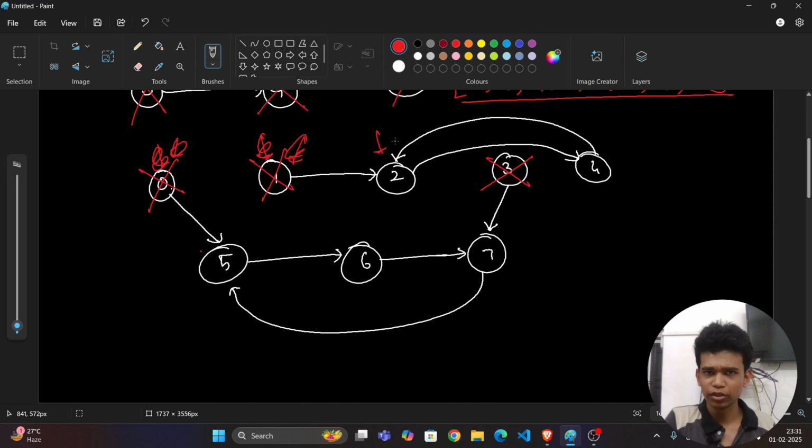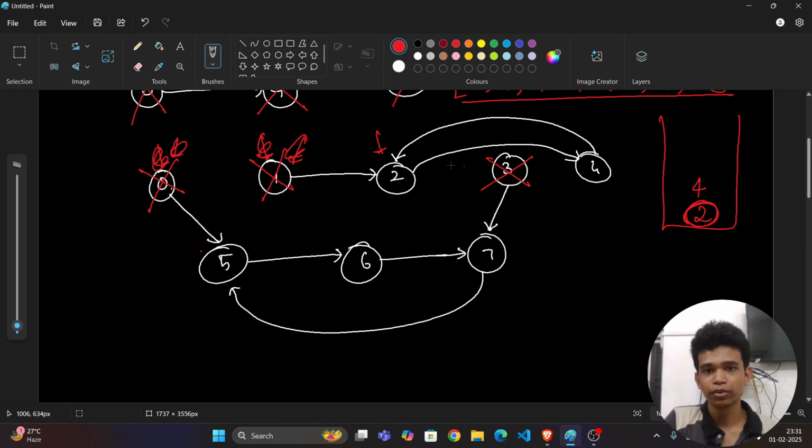But can I skip this 2? No, we want to take it because it has an in-degree, right? Okay, now from 2, where will I go? I will go to this 4. Okay, from 4, where will I go? So I want to take a visited set. Inside this visited set, this 2 will be added. Now it goes to this 4 and 4 will be added. Again it goes to this 2. 2 is already in the visited set.